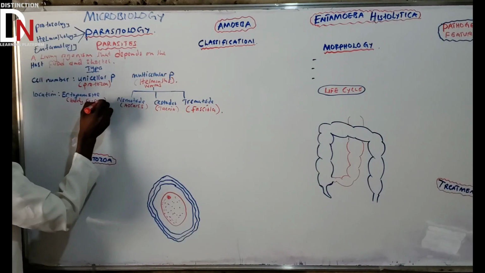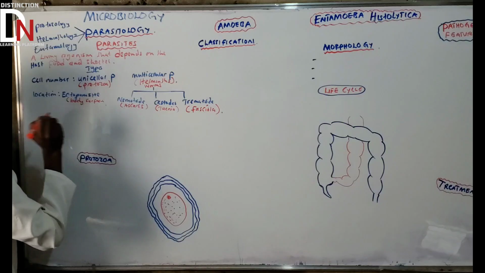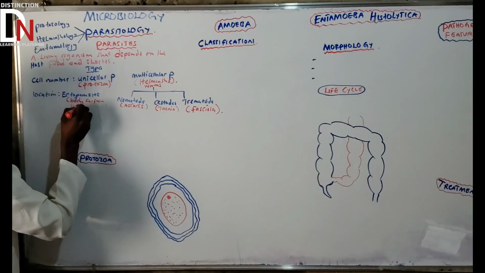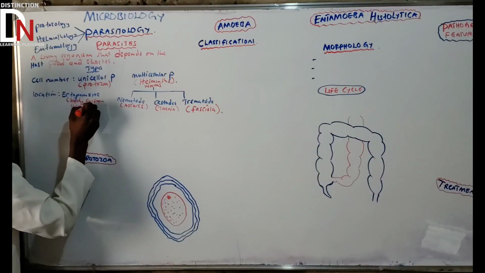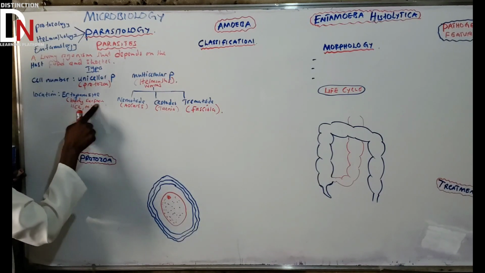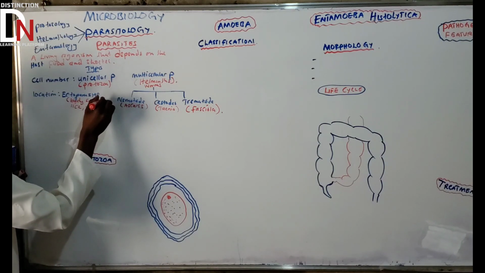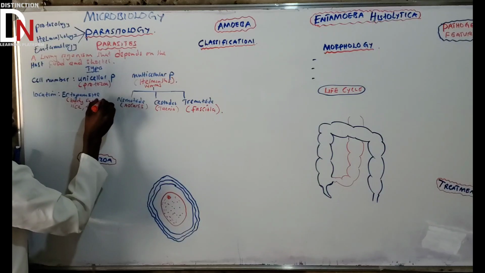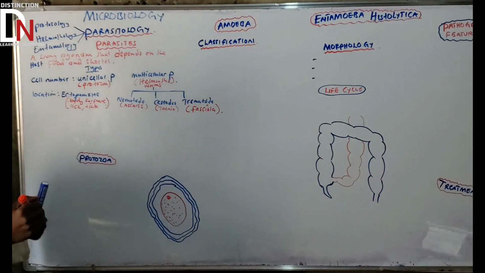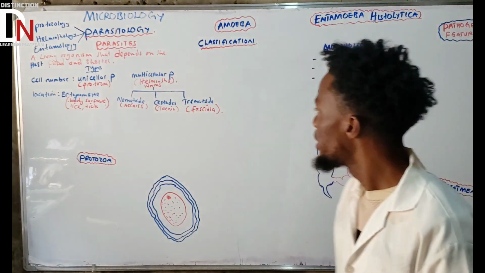What is a good example of a parasite that lives on the body surface and doesn't invade? Lice. So we can say lice, mite, and tick. These are good examples of parasites that can be found outside, on the body surface. That is what we call ectoparasites. What is the next one?